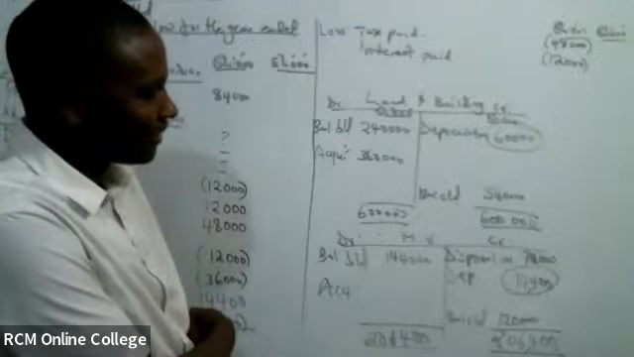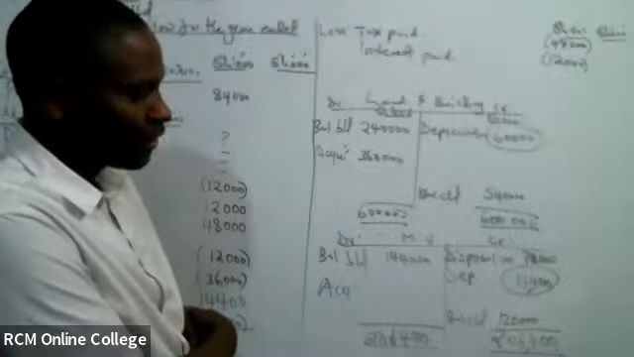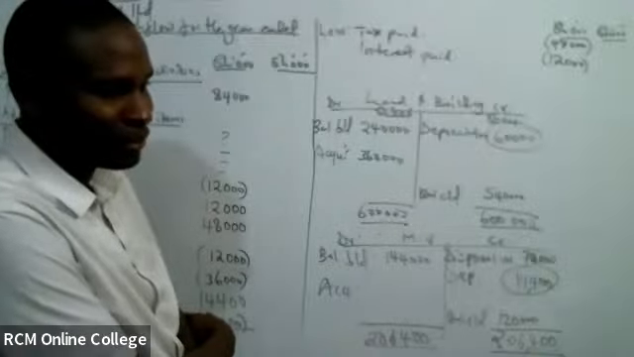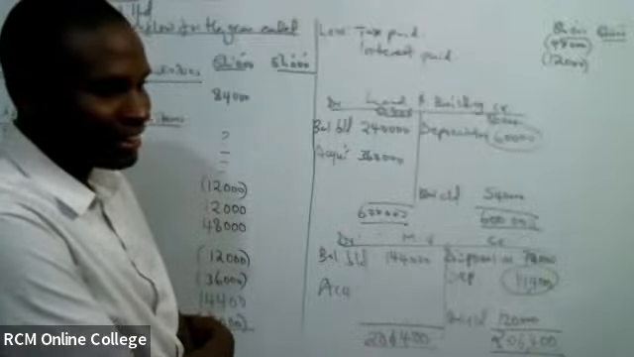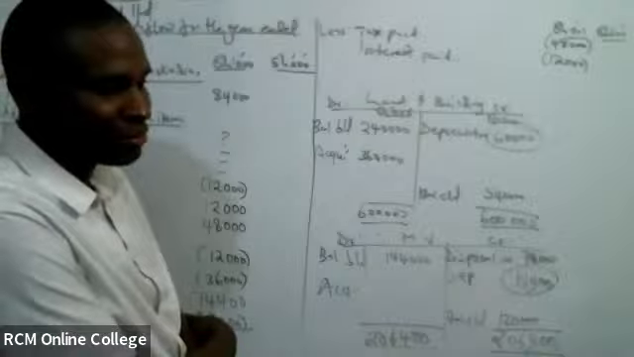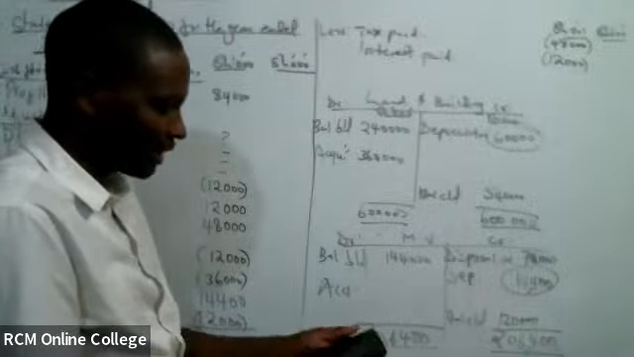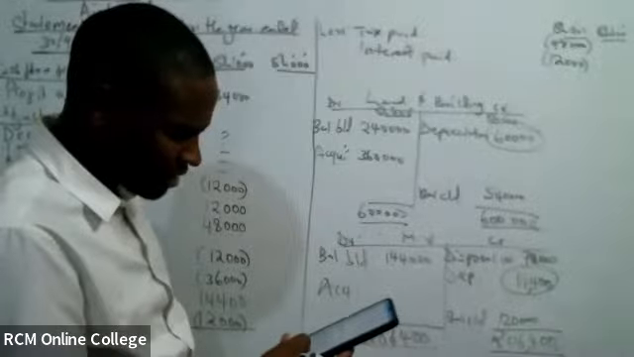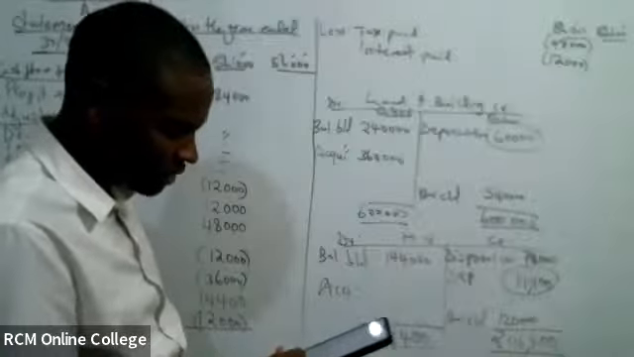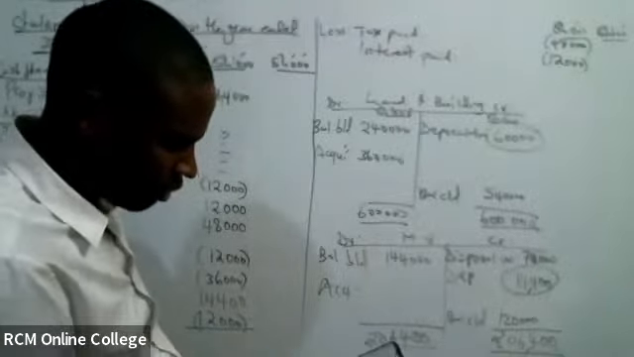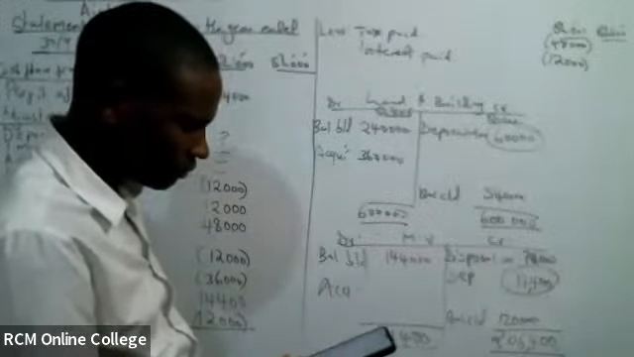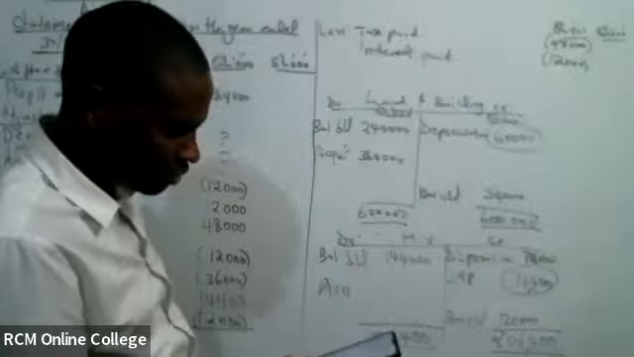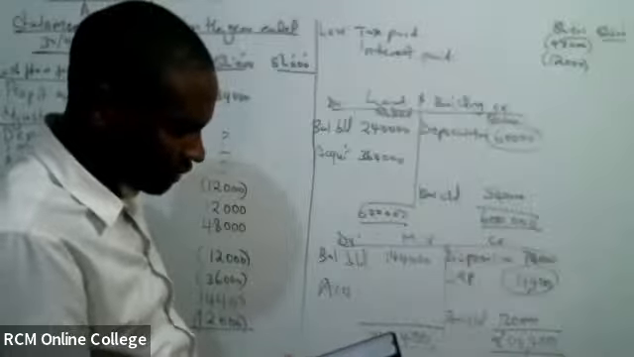Basi we have to check disposal lazima tuangalie vizuri. Check our disposal value pale. Tuliuza aje? The value was 60. And then we disposed these at 72.